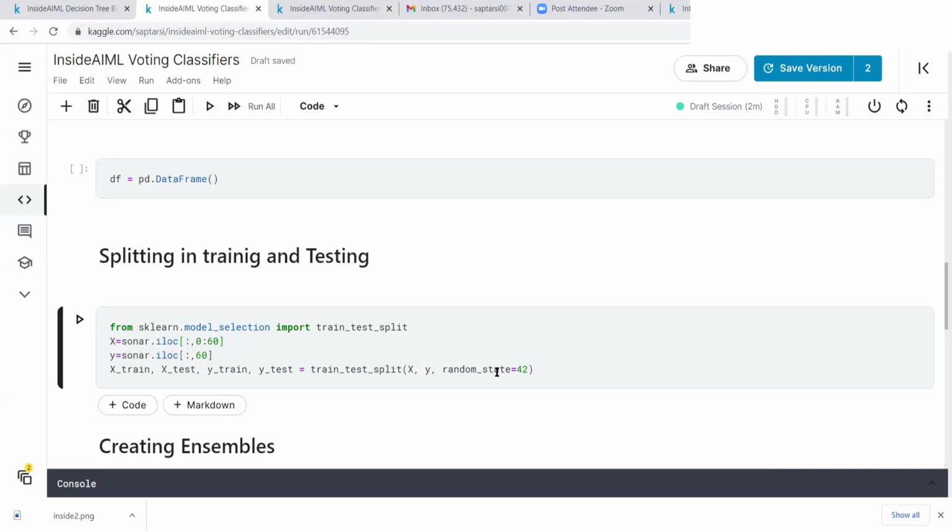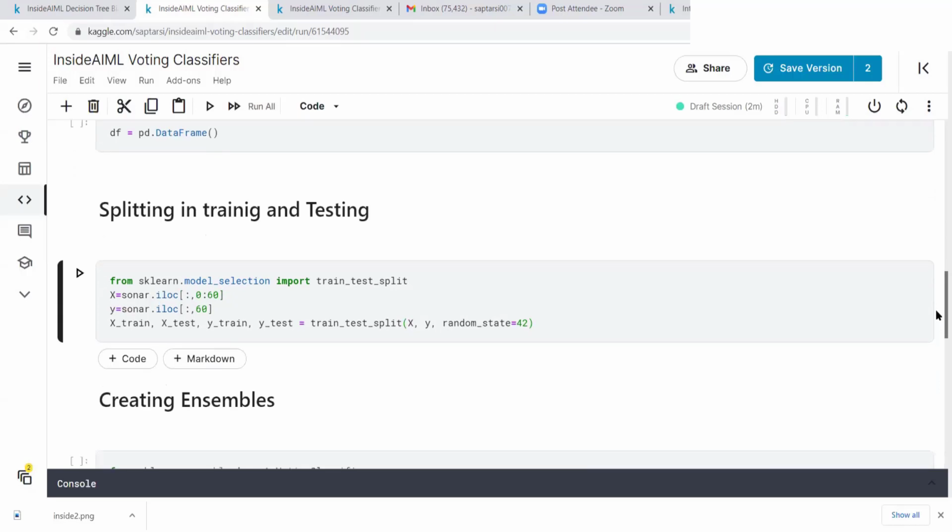So how can I ensure reproducibility of the result, so that whatever accuracy I am telling you is what you will also get? There is no guarantee unless both of us use the same random state. Okay, so let me run this. So my xtrain and xtest are ready.